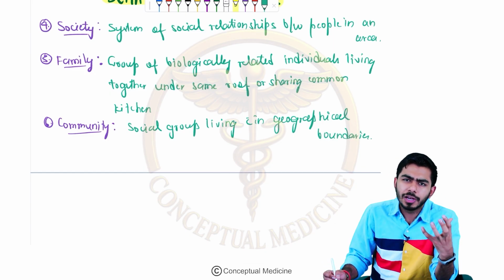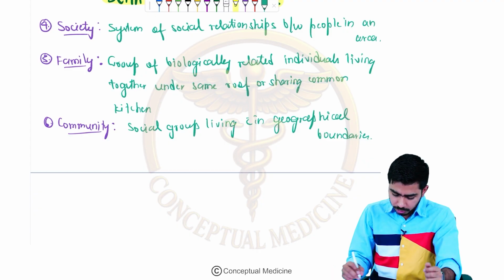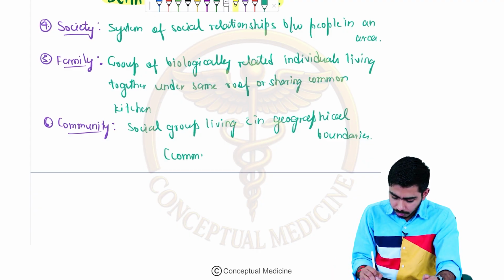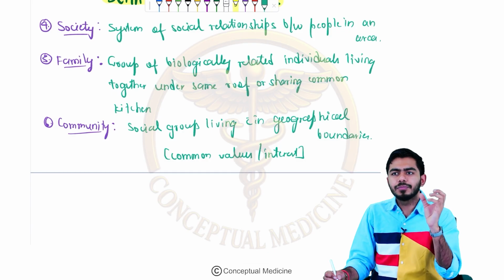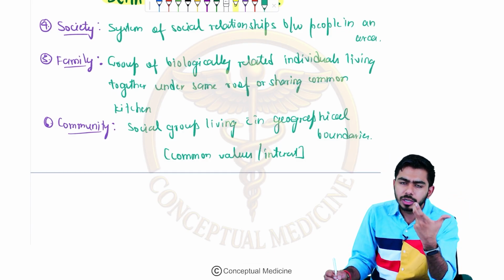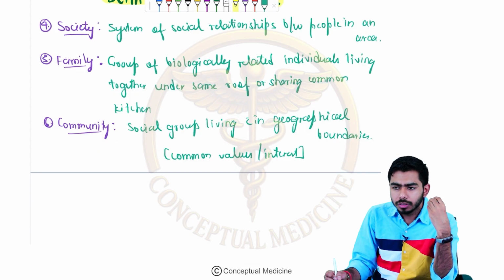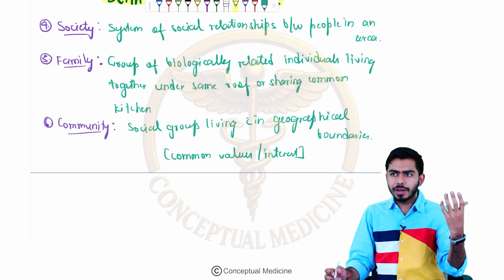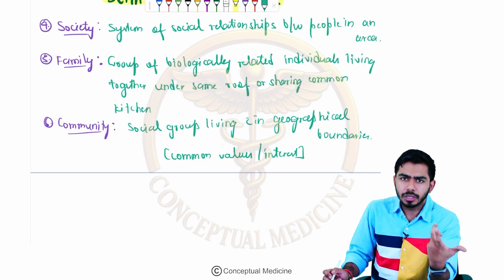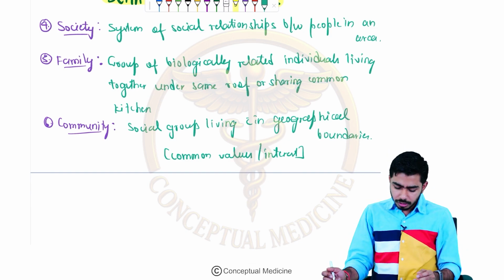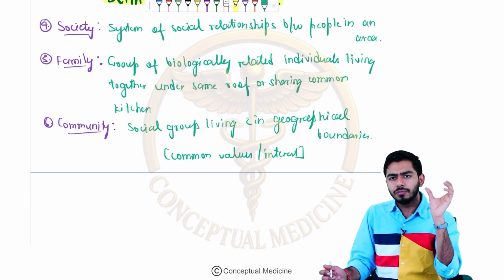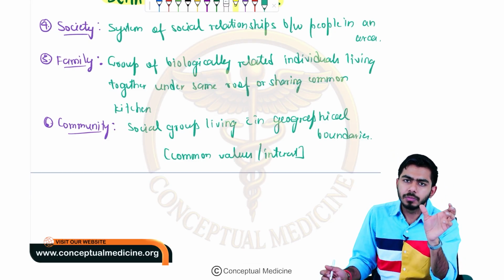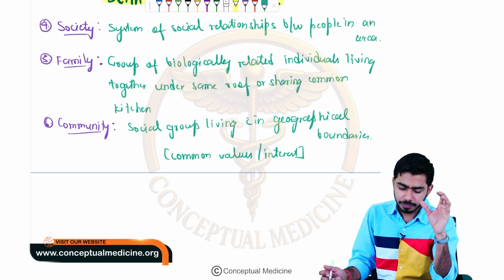They will have common values, they might have common interests. The same kind of people are living in one community, for example people who have belief in the same group or the same thing. So community is those people. Basically you should remember that a group with common interest, living within a geographical boundary, is called a community.